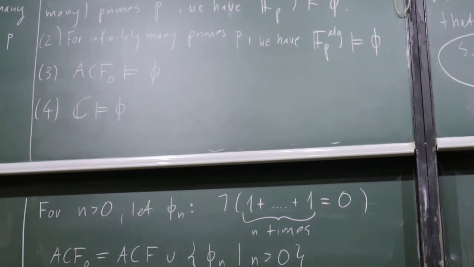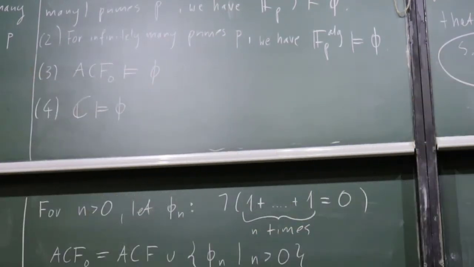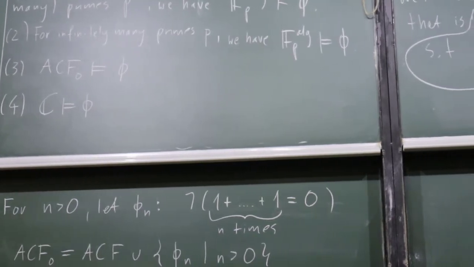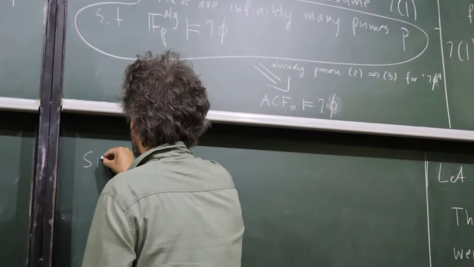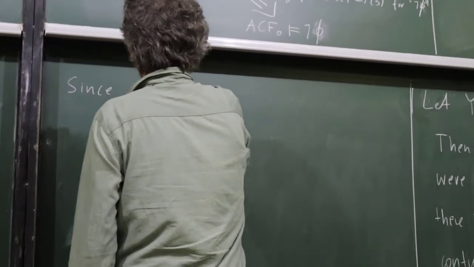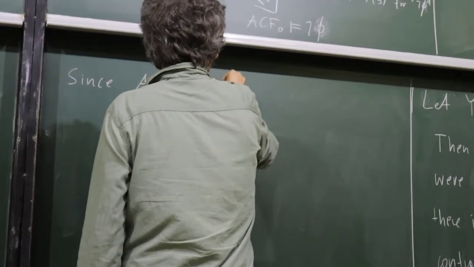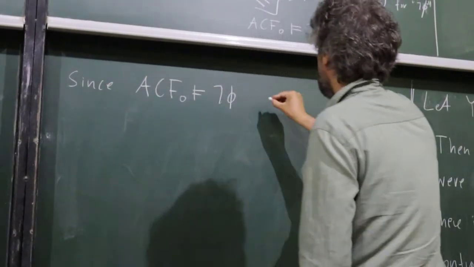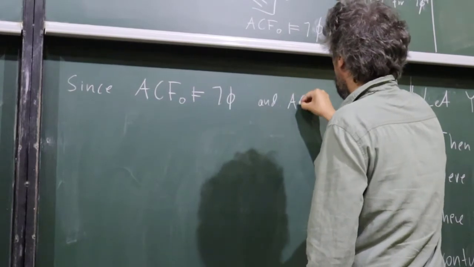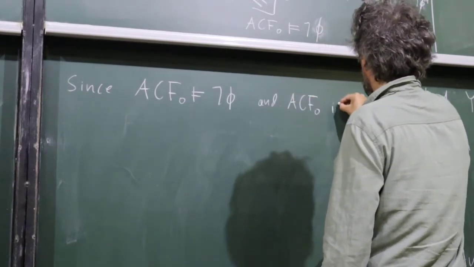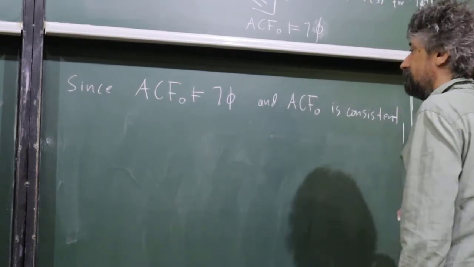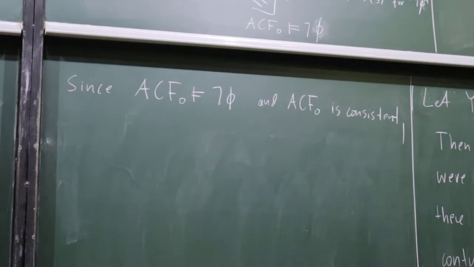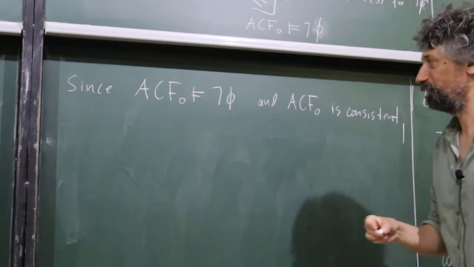So a bit funny thing that one implication is used in the proof of another implication, but the implication which was already shown. So now, since this is true and ACF0 is consistent, it is not true that ACF0 implies phi.